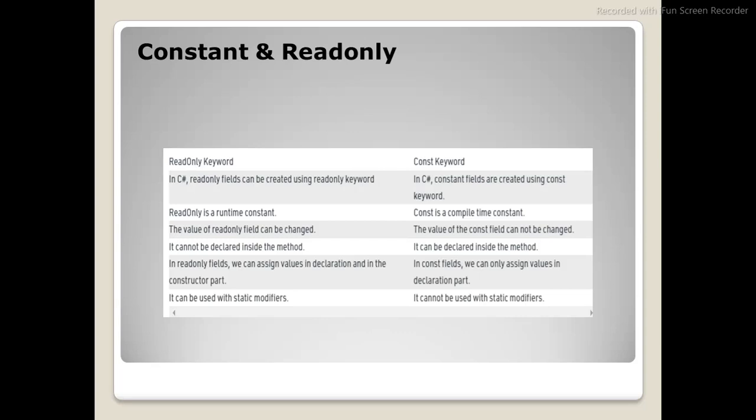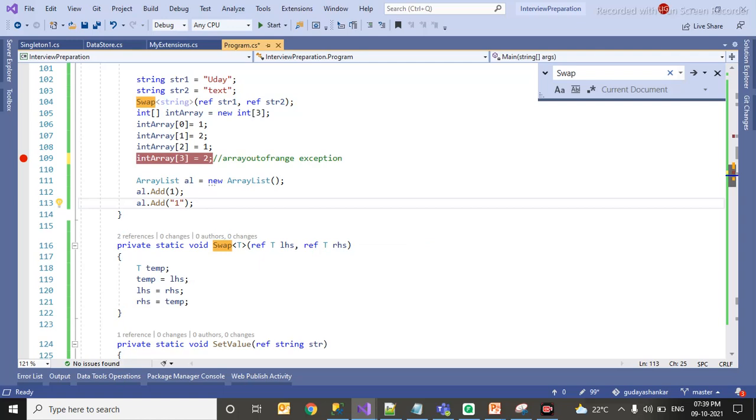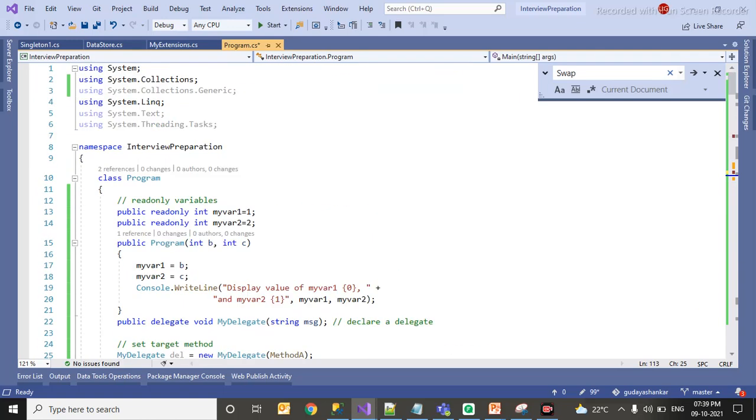Read only fields are not allowed to be declared inside the method. But when it comes to constant, it can be declared inside the method. Let's see how this works in action. So what I have done, I have created two read only fields.